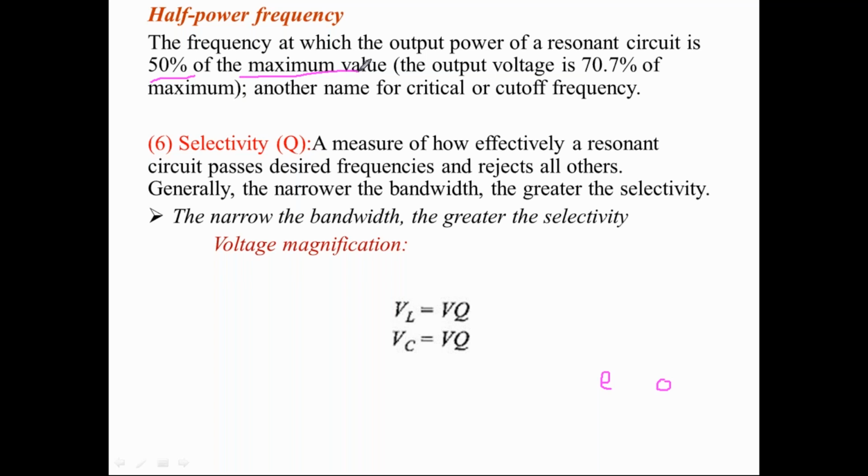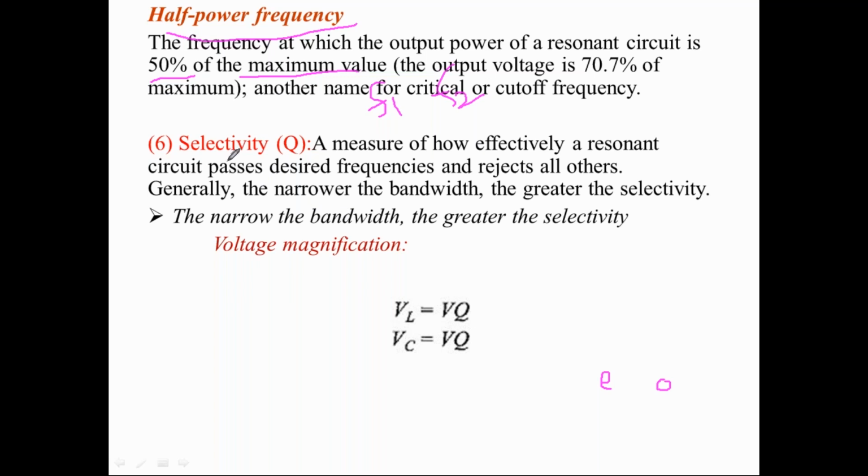So that's why F1 and F2 are called half power frequencies. A difference of the two half power frequencies is also called the bandwidth.